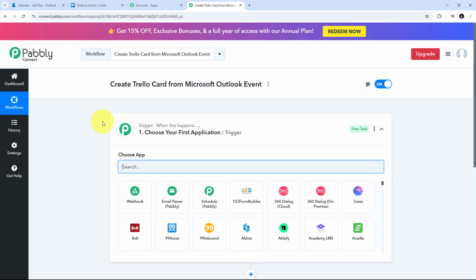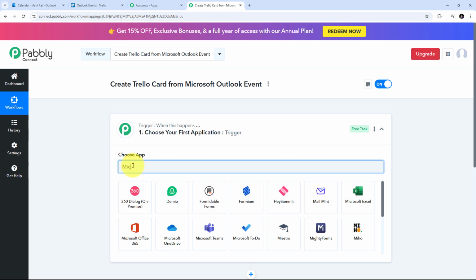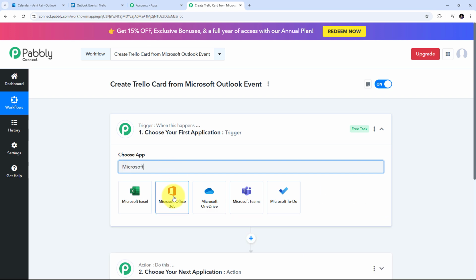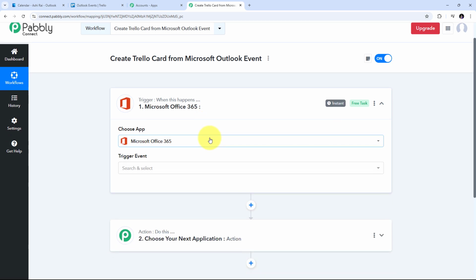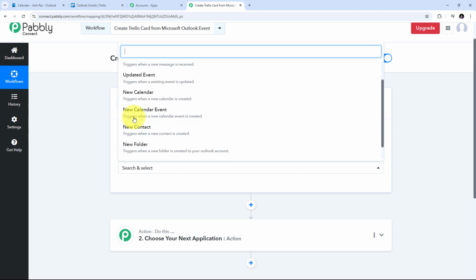So here in my workflow, I can only set up a single trigger step and multiple action steps. For setting up my workflow, I need to first set up my trigger, and for that I need to search for my trigger application. Here I'm going to use Microsoft Outlook, so I'm going to select Microsoft Office 365. And now I have to give my trigger event. So I'm going to open this tab, and new calendar event is going to be my trigger event. So I'm going to select this.